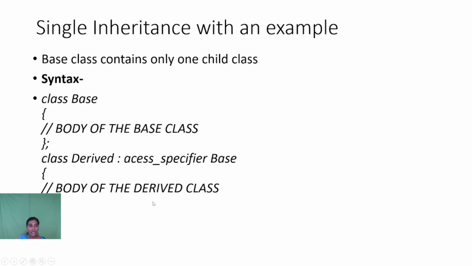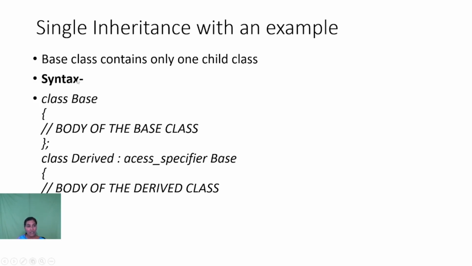So next we can see one example for single inheritance. Through this example we can understand how inheritance can be implemented with the help of a program. So what is single inheritance? It is a base class which contains only one child class. That is, we are deriving a new class from only one base class.